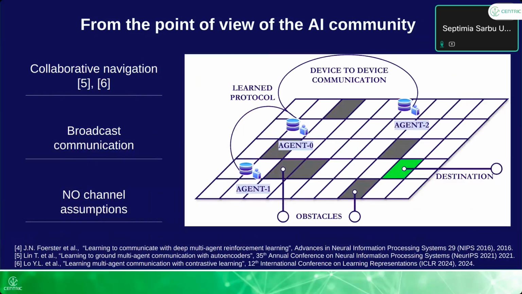So robots need to learn a way to communicate with each other to decrease time to destination on a grid where they are placed randomly and they move taking into account obstacles. So in this case, no wireless infrastructure or communication infrastructure is assumed, and everything happens in the ideal scenario where there are no channel errors, everybody communicates instantaneously with everybody on the grid, which is not the case in real-world scenarios.